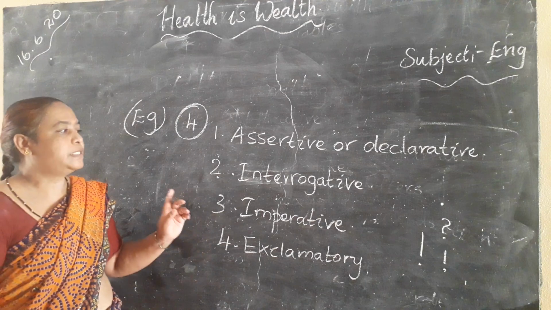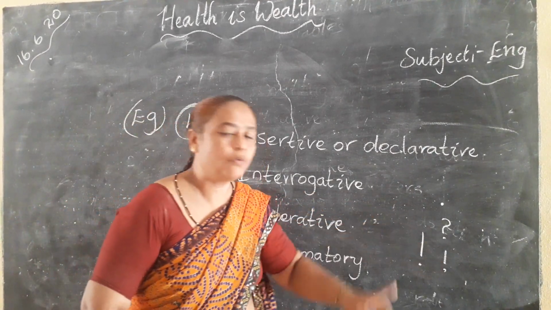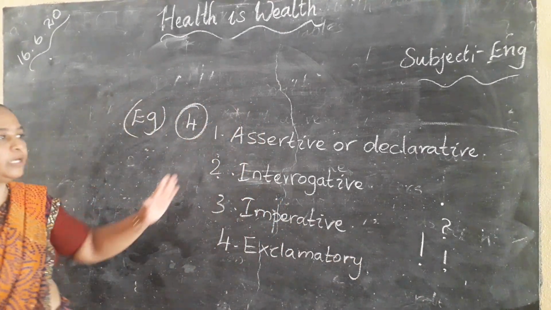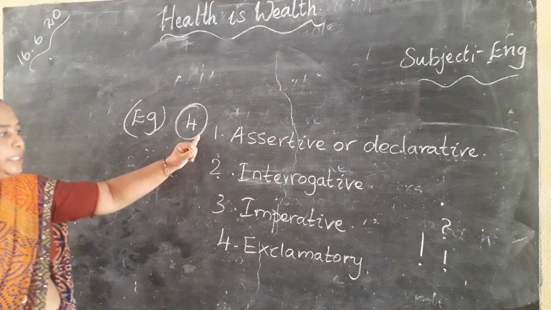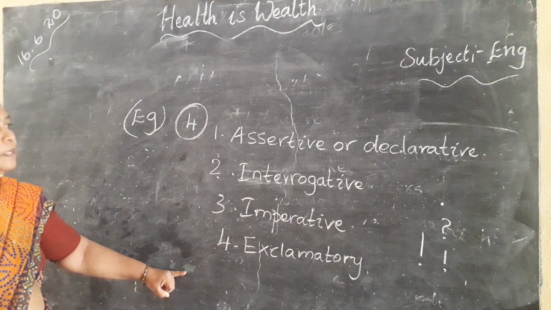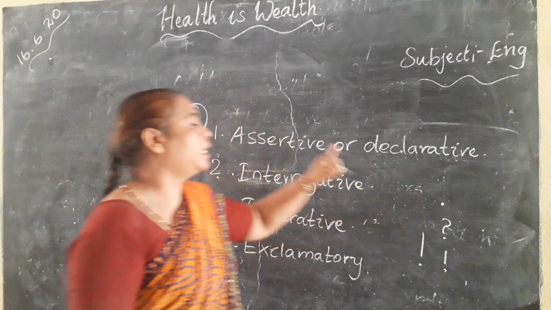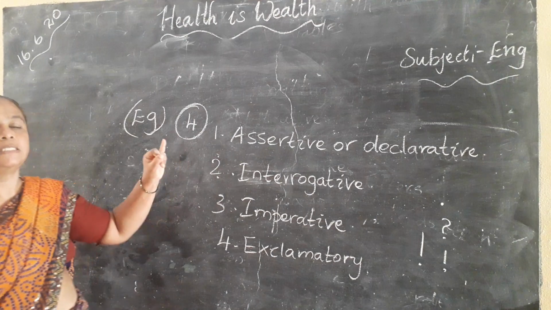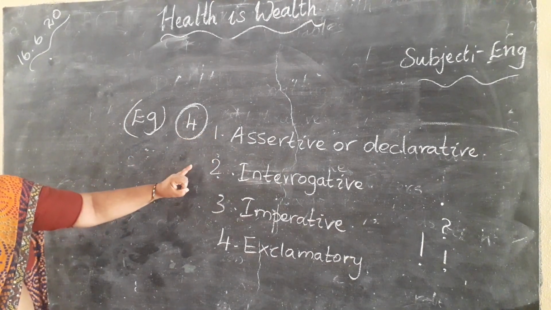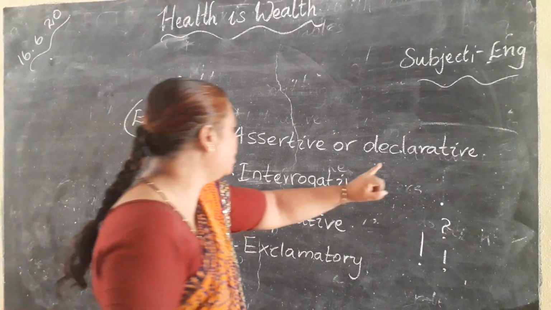Okay, some sentences end with the full stop, questions end with the question mark, and exclamatory sentences end with the exclamatory mark. There are 4 types: assertive or declarative, interrogative, imperative and exclamatory. An assertive sentence starts with a capital letter and ends with the full stop, and every sentence has a subject and also a verb. Interrogative is nothing but a question.